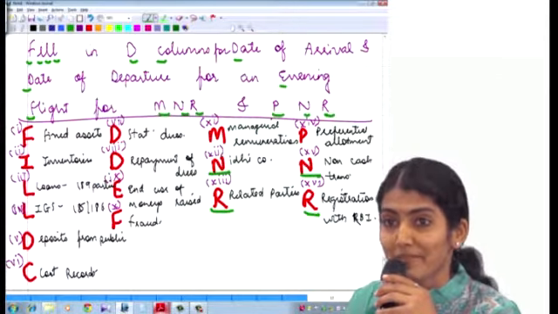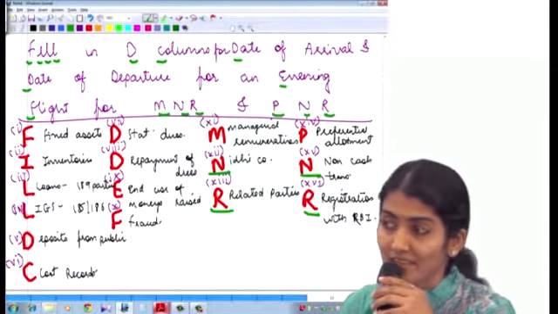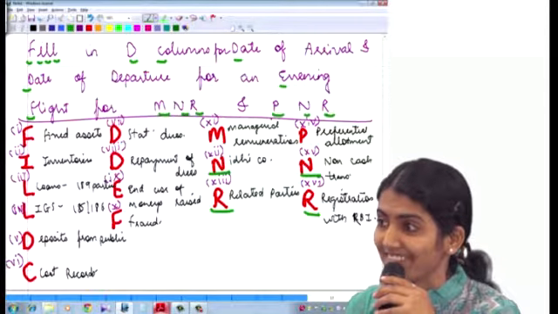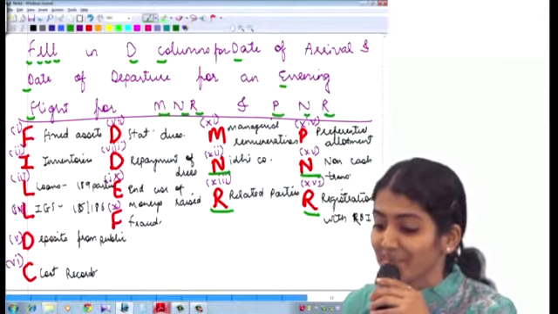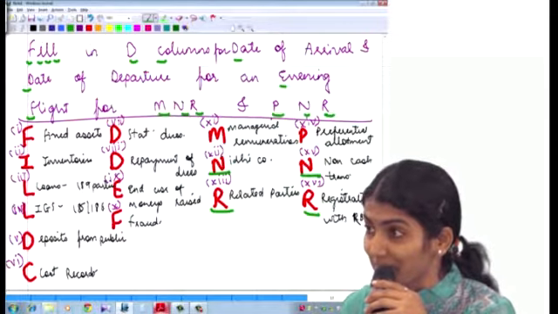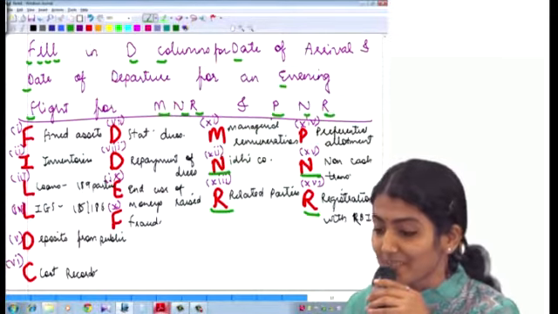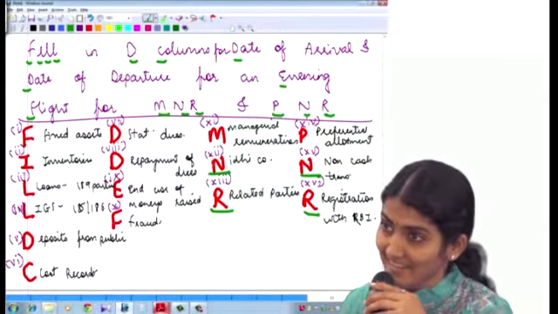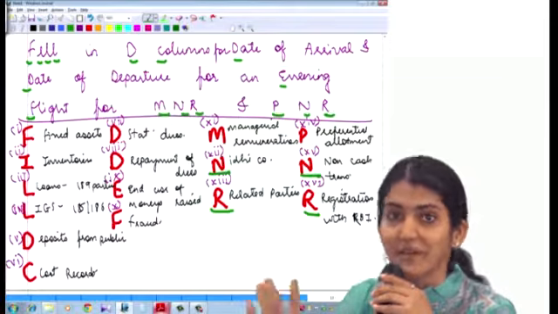Because there is MNR also and PNR also. Okay, but still you may miss the sequence, no? So just a little bit of change in that. Pehle you have to take a party from Nidhi, and then after that you will give the cash to RBI.